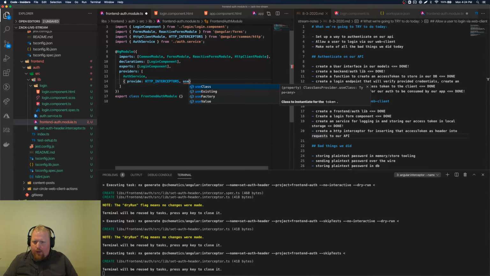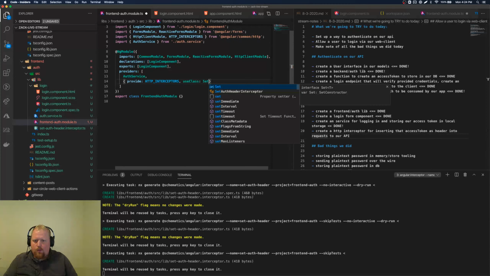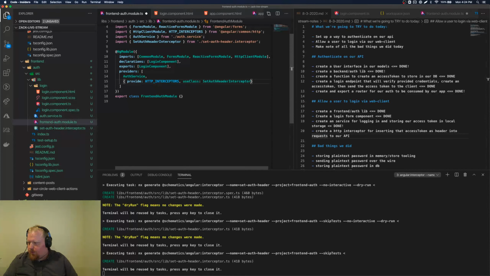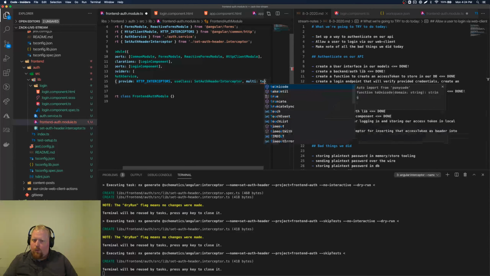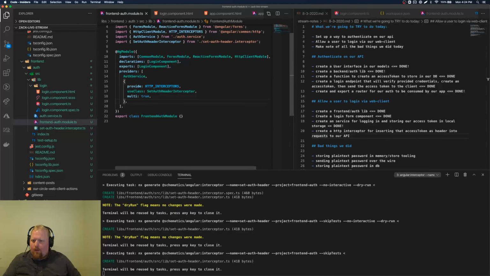We're going to use class the set auth header interceptor, and multi is true. I think we want that. There we go. That's all set. I think that's set up to work now.